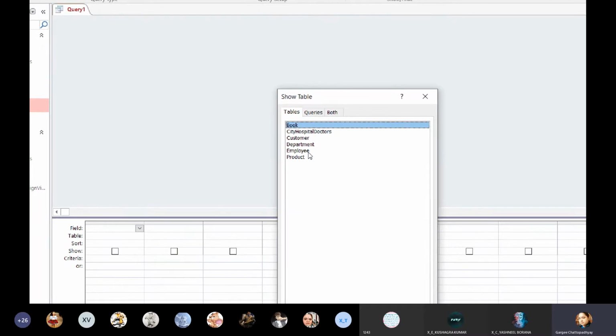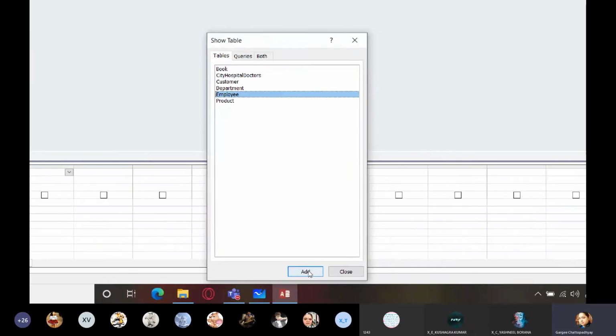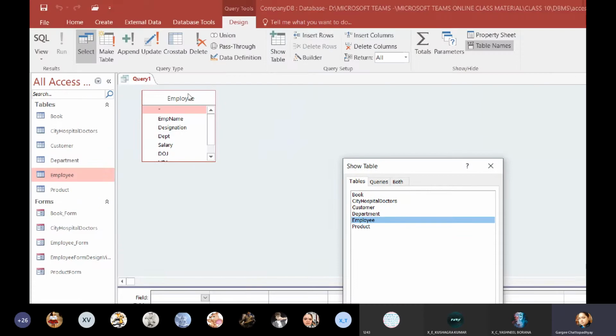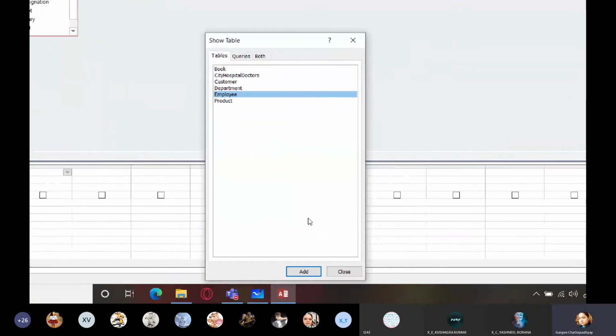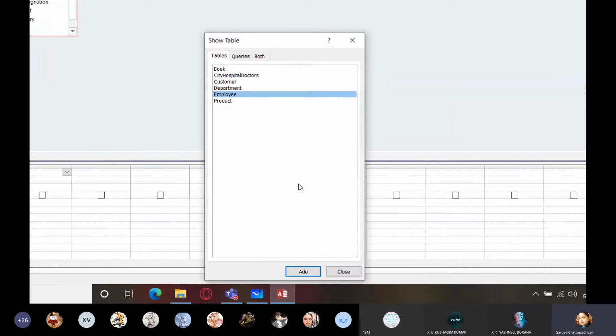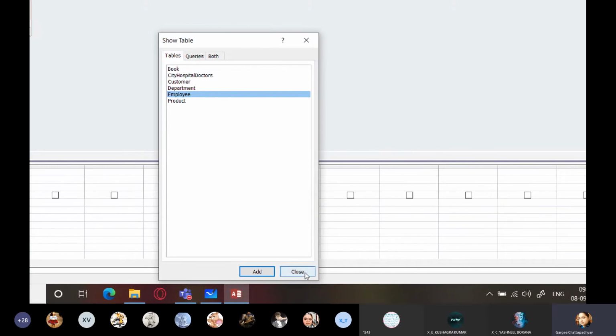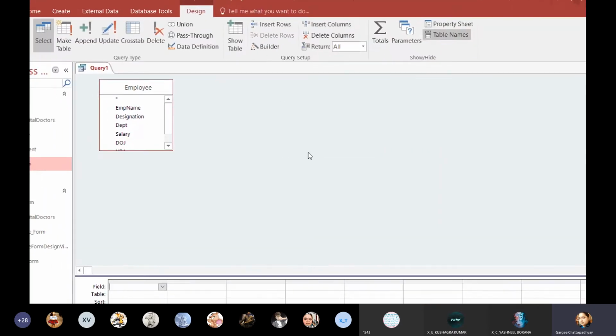So you will be selecting which one? The one which you need. Because we need to display employee data, we will be selecting the employee table. Click on Add. When you click on Add, you can see in the background this table is added. The Show Table dialog box will not close until you manually close it. Why? Because later on we will be creating queries where we will be joining more than one table. So I'll click on Close here.